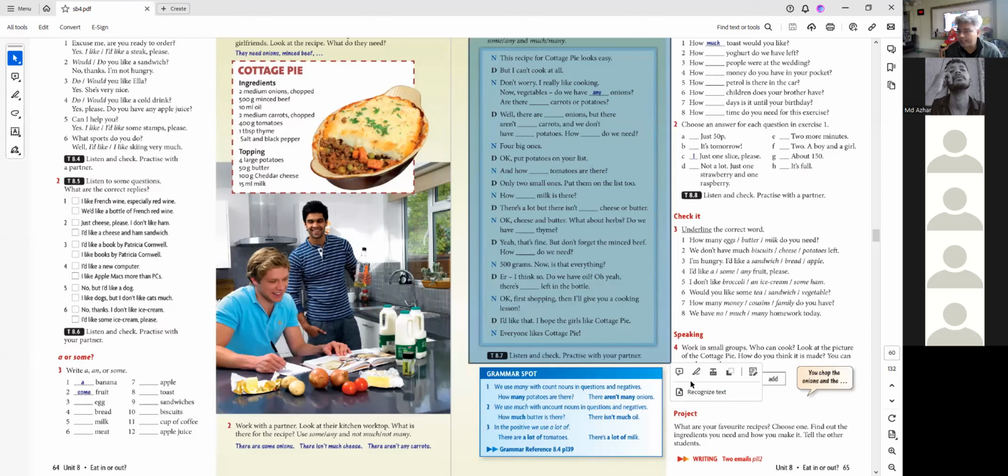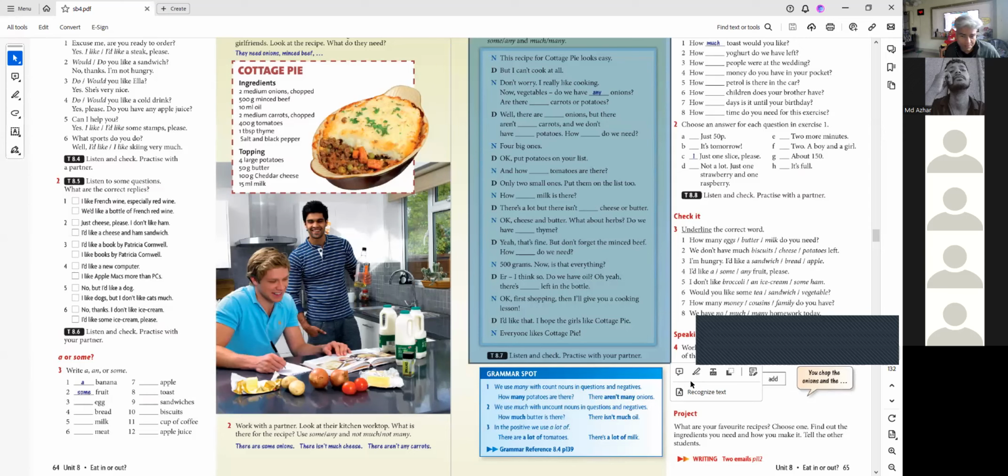Are there any carrots or potatoes? Well, there are some onions, but there aren't any carrots. And we don't have many potatoes. How many do we need? 4 big ones. Okay. Put potato on your list. And how many tomatoes are there? Only 2 small ones. Put them on the list too. How much milk is there? There is a lot, but there isn't much cheese or butter.